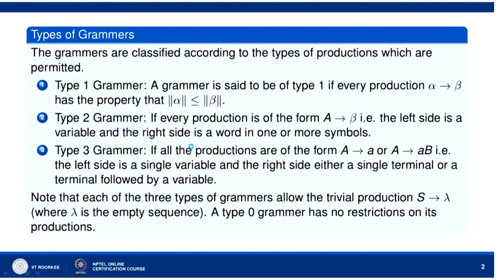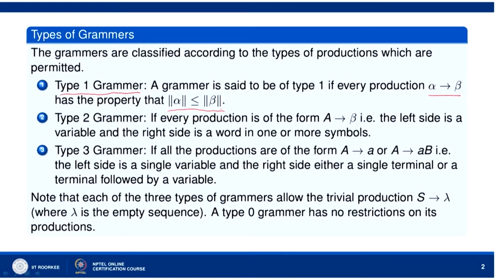In this lecture we shall discuss the various types of grammar. The grammars are classified according to the types of productions which are permitted. Type 1 grammar. Let us see what is type 1 grammar. A grammar is said to be of type 1 if every production alpha goes to beta has the property that norm of alpha is less than or equal to norm of beta.